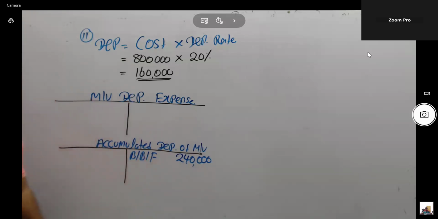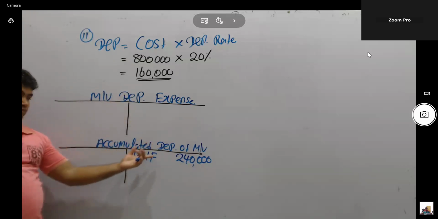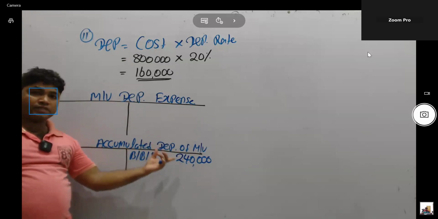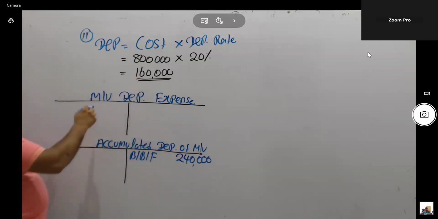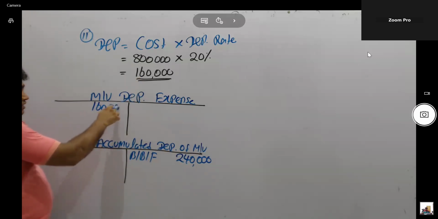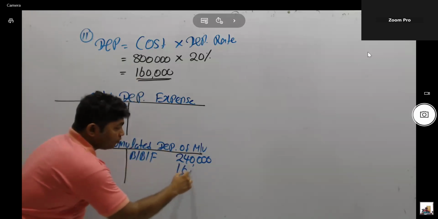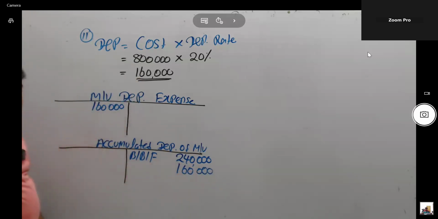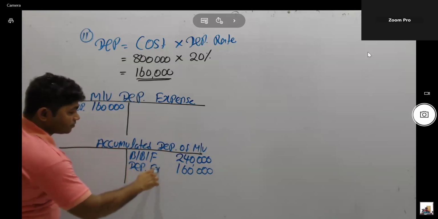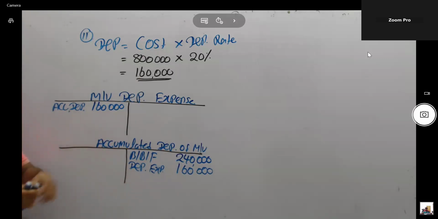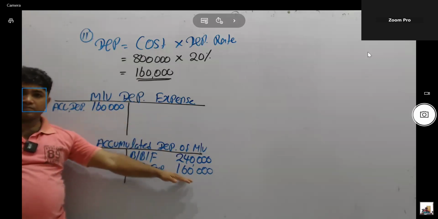No need to prepare the motor vehicle account separately, only the depreciation expense account and accumulated depreciation account. The given balance in the trial balance is the total depreciation up to the beginning of the year. Then think of the annual depreciation double entry: depreciation expense account debit 160,000 and accumulated depreciation account credit 160,000. The depreciation expense account is debited with the name of the other ledger account, accumulated depreciation, and the accumulated depreciation account is credited with depreciation expense.